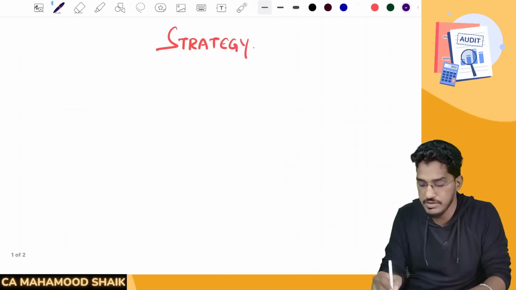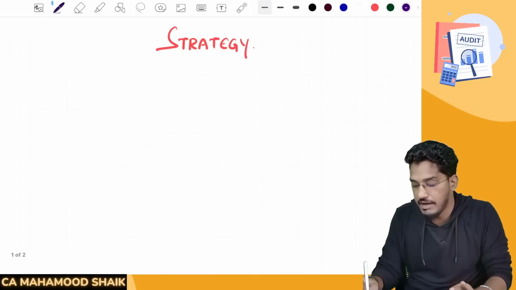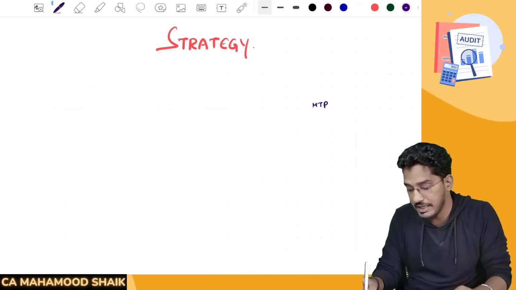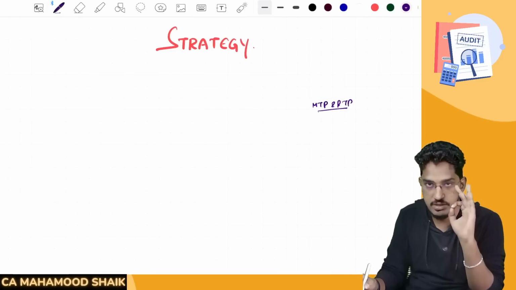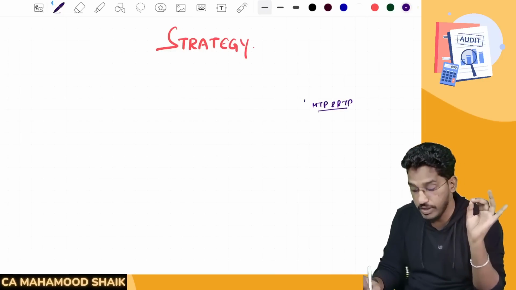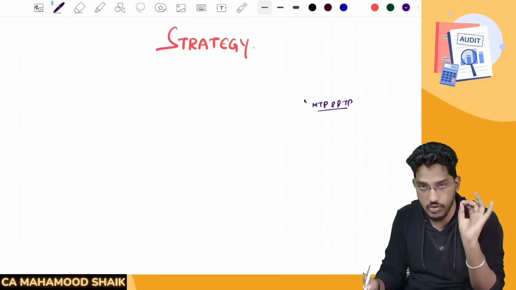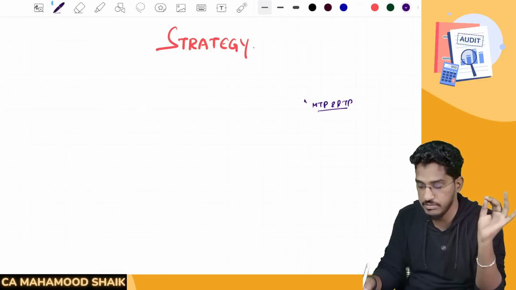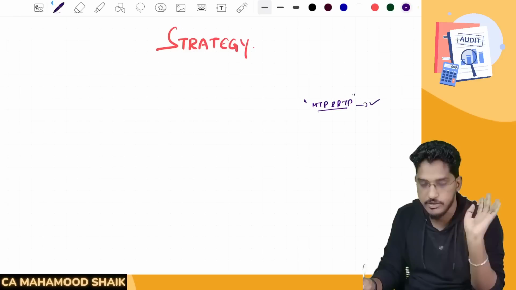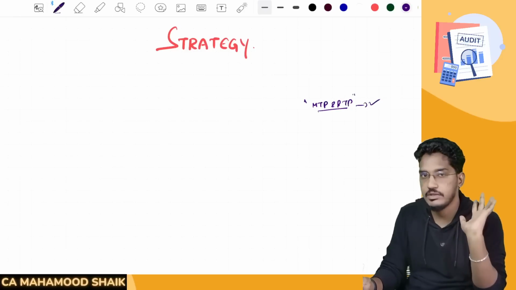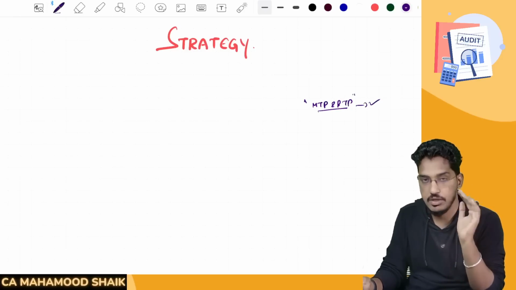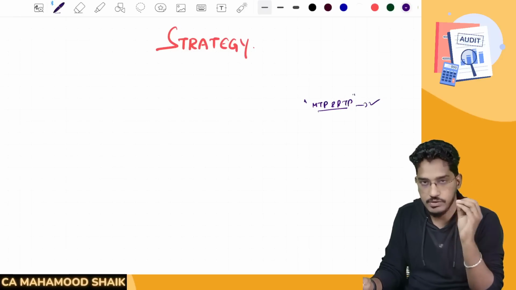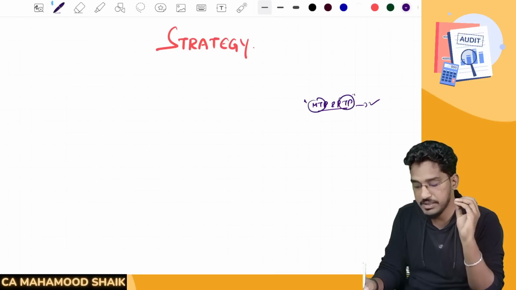So first, what you should do is, if you are a person who has not yet had a look at MTPs and RTPs for this attempt and also for the previous attempt, mark my words carefully. If you have not yet gone through the MTPs and RTPs of this attempt as well as the previous attempt, first thing, do it. First thing, do it. After that, proceed with the chapters. So my humble suggestion, don't go for the examination without having a look at MTPs and RTPs.